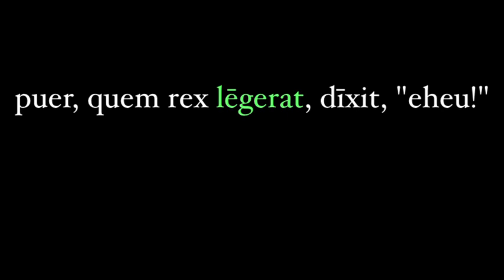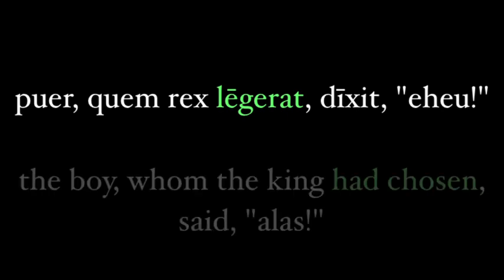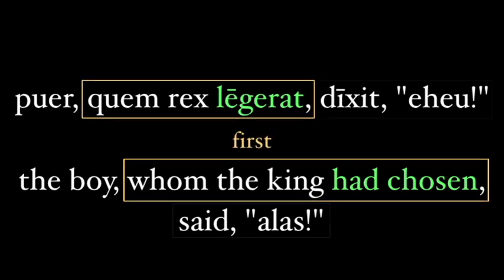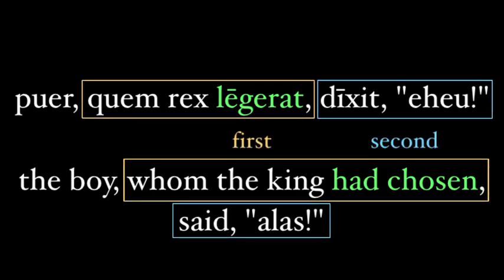or imperfect tense. So in this sentence, puer quem rex legerat dixit eheu. The boy whom the king had chosen said, alas. Legerat is our pluperfect tense verb, and it's clear that the king chose the boy before he spoke. There's a definite order and sequence to these events when we use the pluperfect tense.